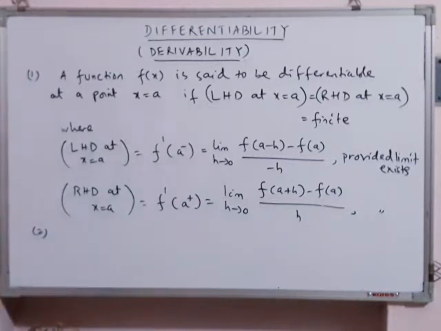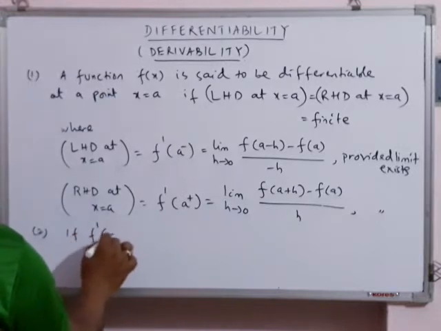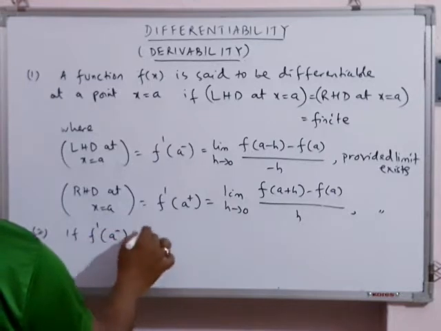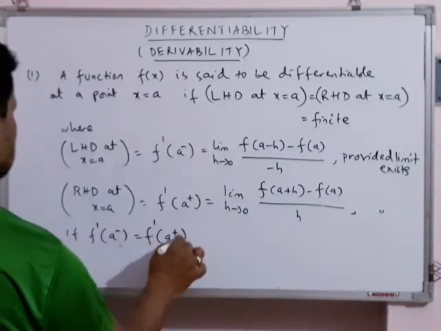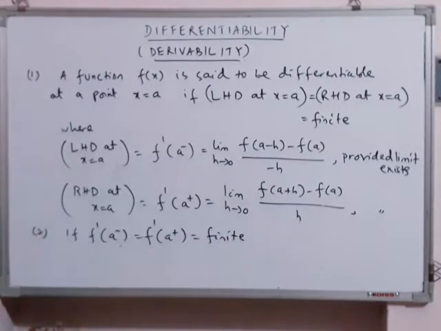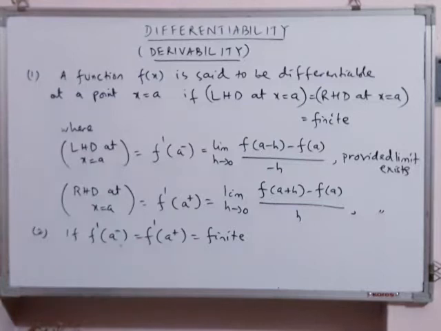What is the second point? If f dash a minus equal to f dash a plus equal to finite, now I have explained, whenever left hand derivative equals right hand derivative equals finite, what is the conclusion? The function is differentiable at x equal to a.